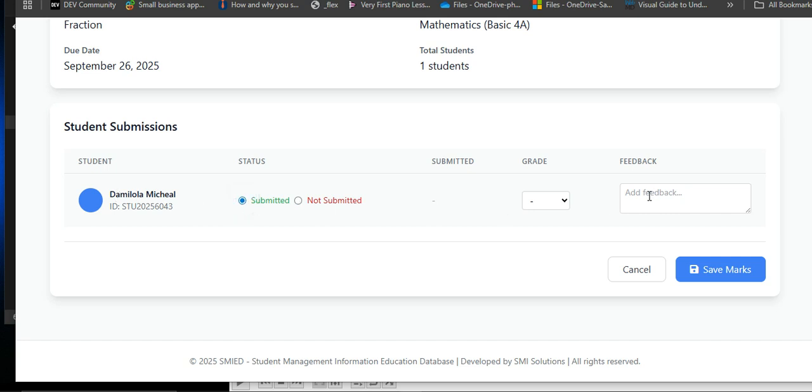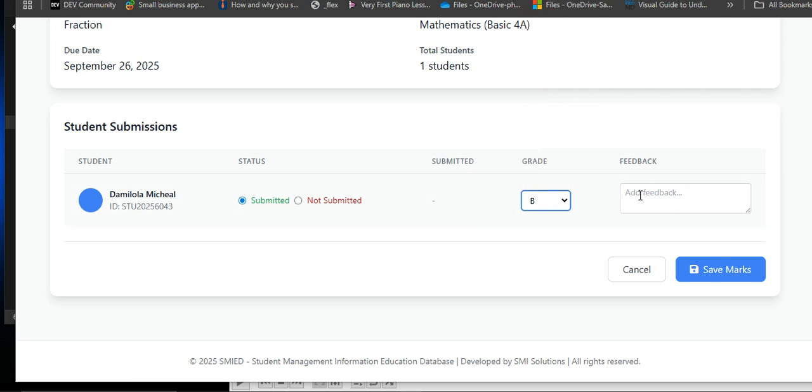Let's click on submit. Then let's give it a grade. You must have given the person a score. I think we gave this 10 questions, right? Let's say the score you gave was 20. Let's say the person scored 15. I guess 15 should be B in grade, right? Yes, 15 should be B in grade.